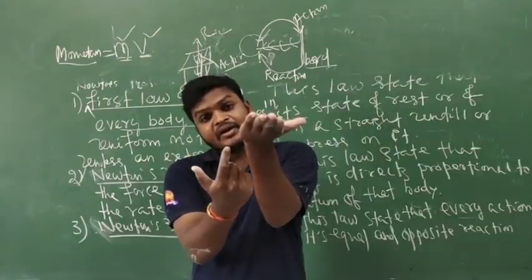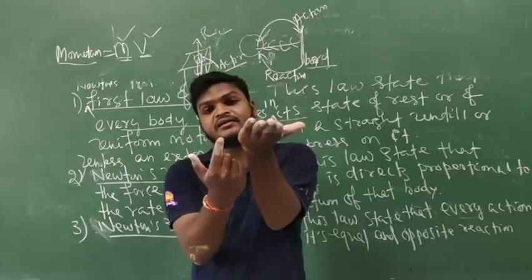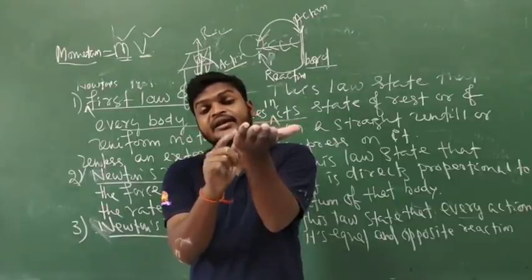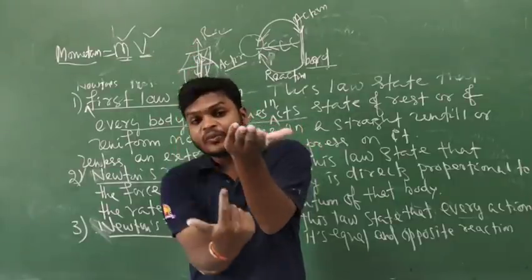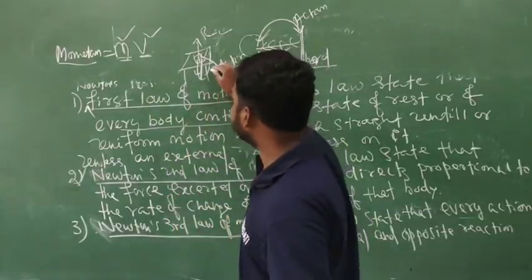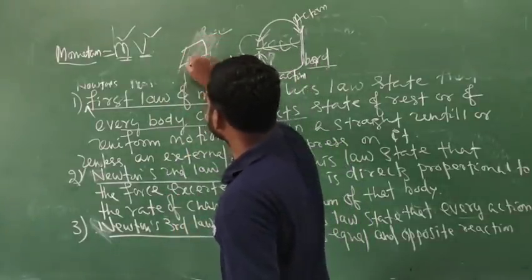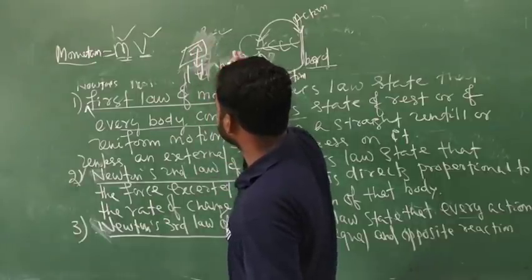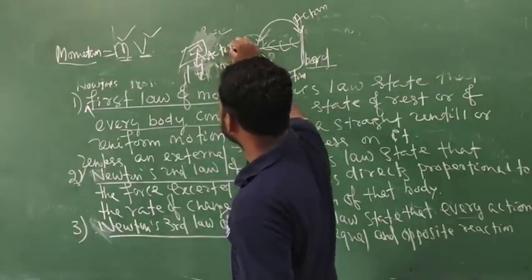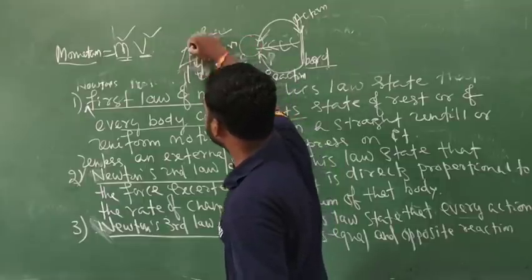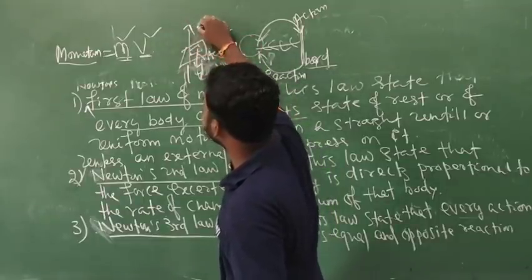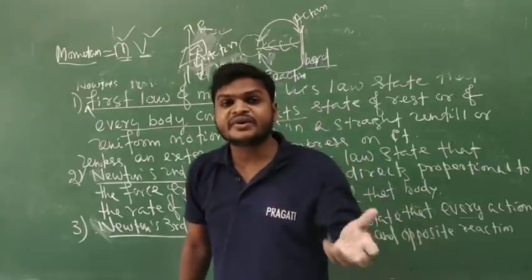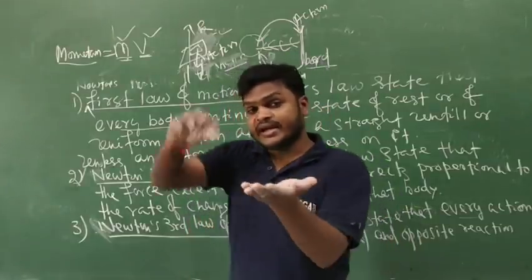Exerted equal amount of force on the table is also exerted equal amount of force on the book in opposite direction. That means the book on the table exerts a downward force, that is action, and the table exerts on the book an equal force in the opposite direction, reaction.